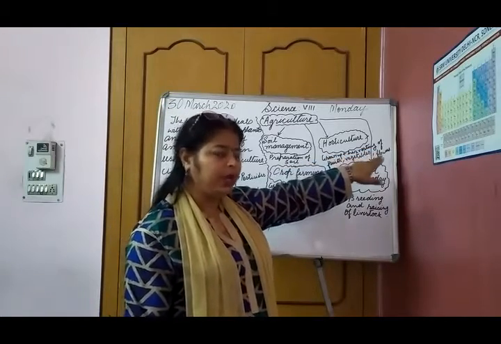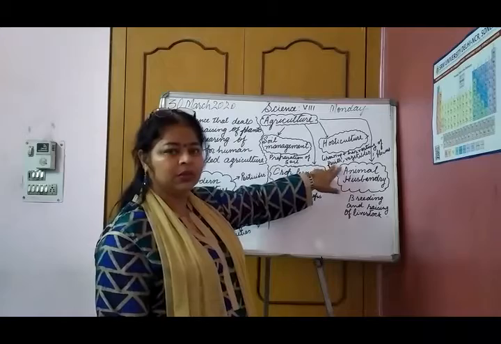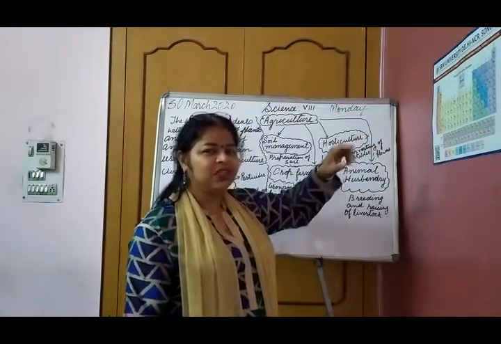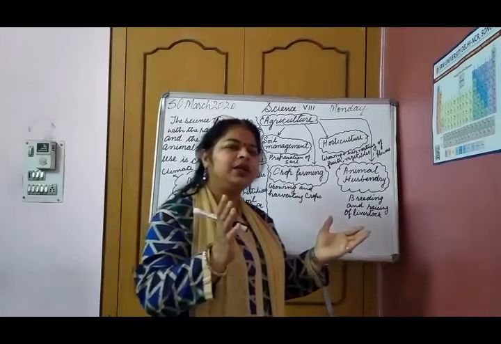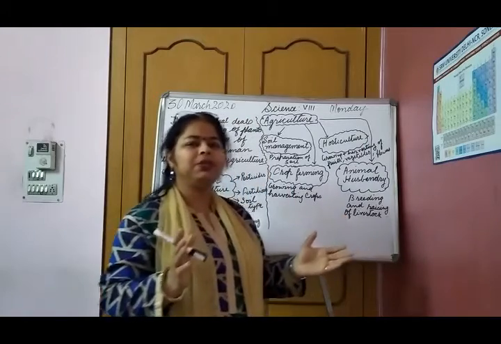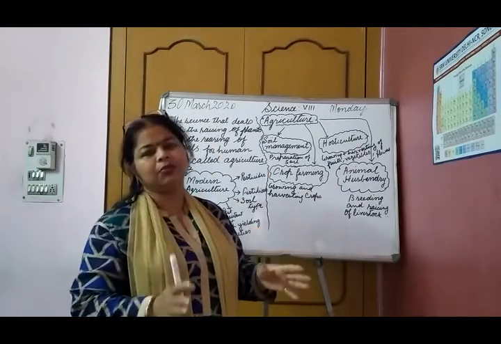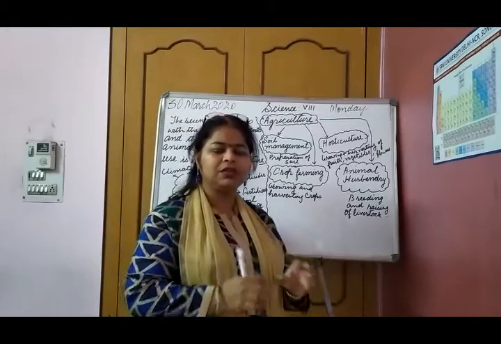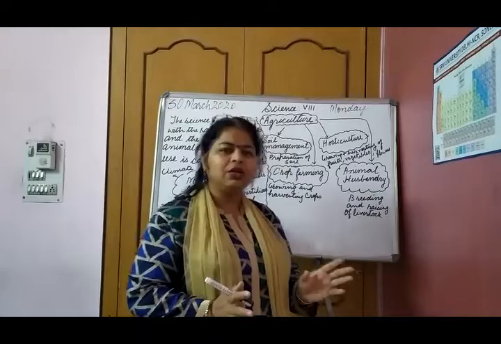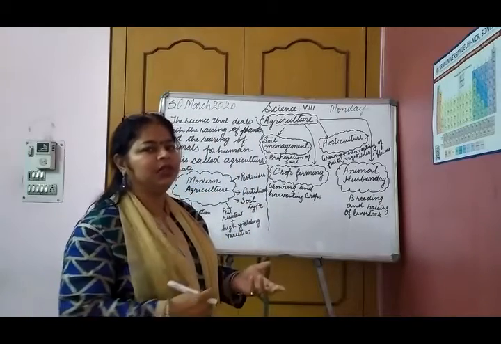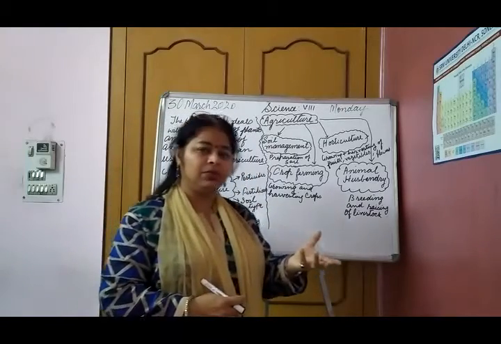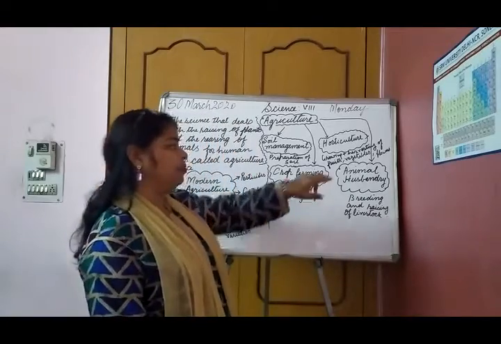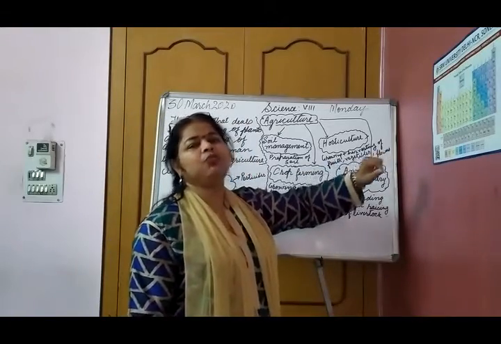You might have seen some farmers who grow only different types of flowers, maybe rose, marigold, sunflower. They are either grown for some oils or for decorative purposes.